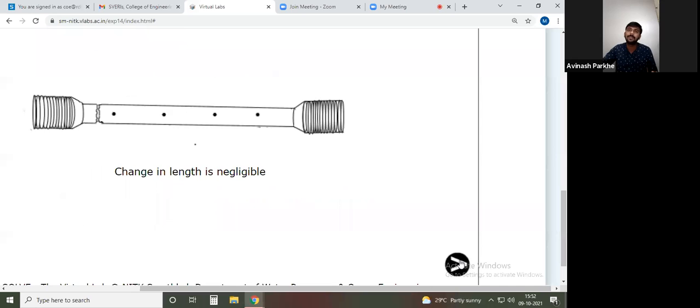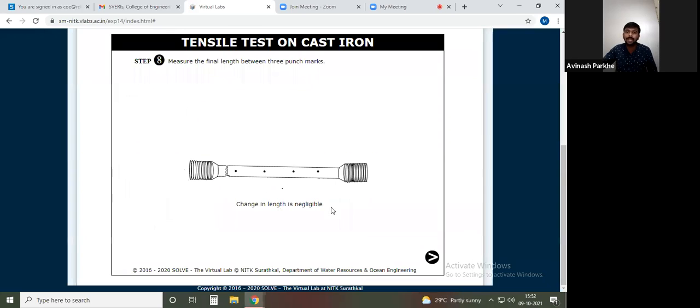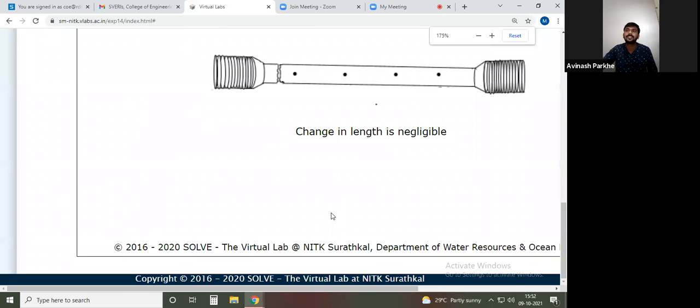So this is the diameter measurement. If I check the length, again here they have written the statement, the change in length is negligible. That means if I measure the distance between these two punches, whatever change in dimensions you get is very, very negligible. I can say that elongation of the cast iron is taking place, no problem, but it is very, very less as compared to the mild steel. Why is it less? Because cast iron is very strong as compared to the mild steel.